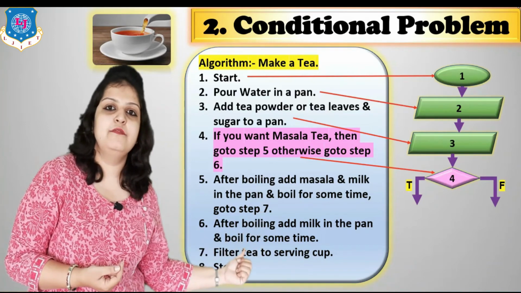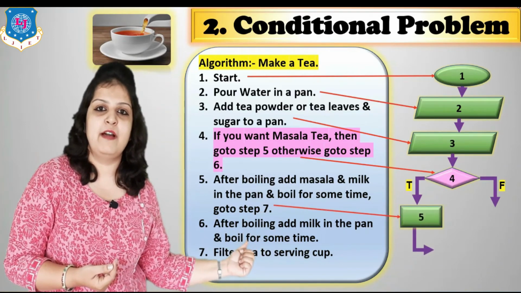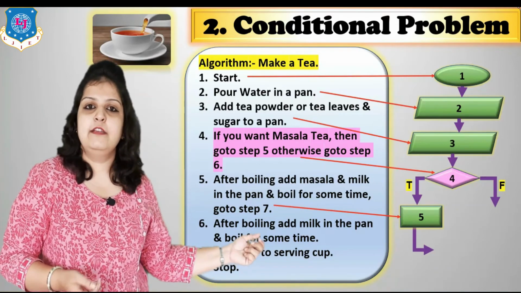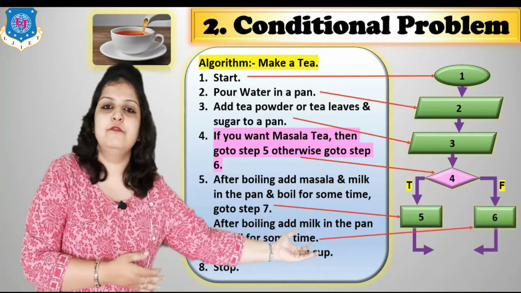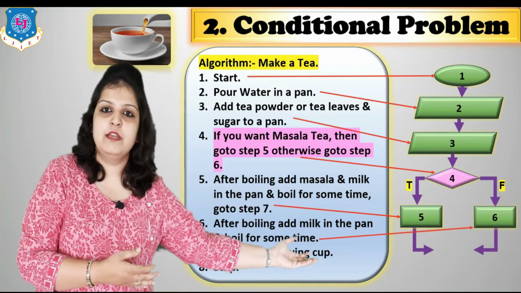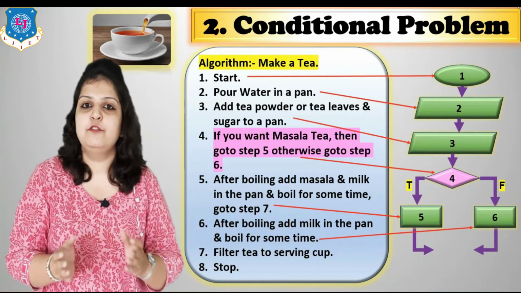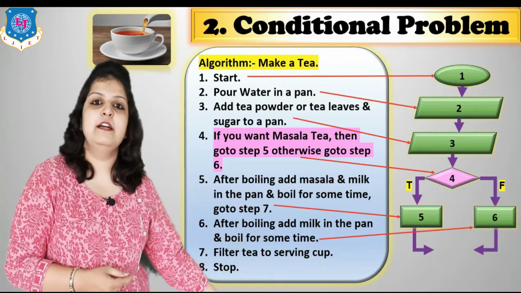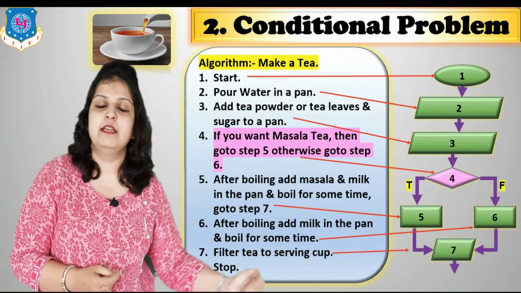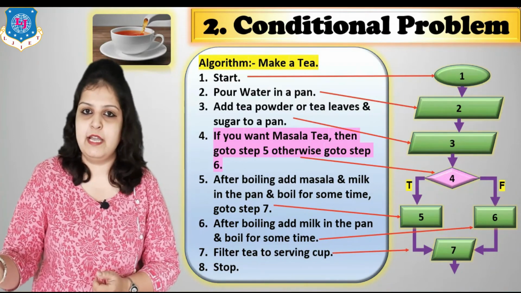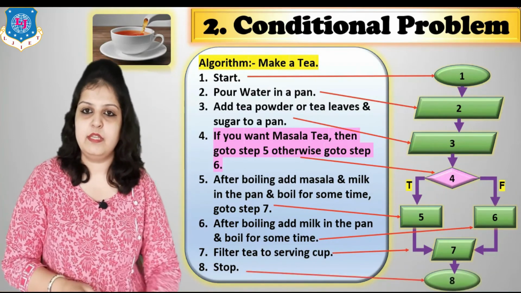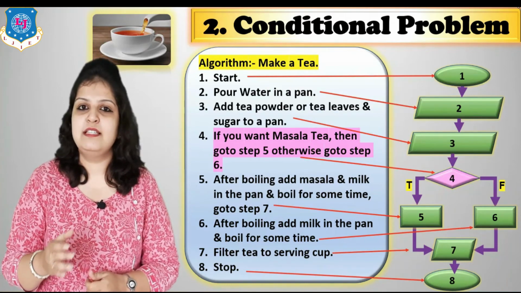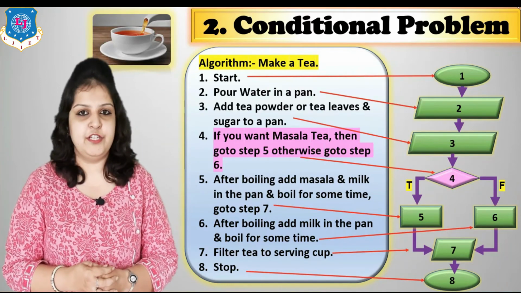If our condition is true, then we follow step number 5, that is, we add 2 things. But if we don't want masala tea, then we follow step number 6. So we always have 2 paths, one true and one false. And finally our output is step number 7, that is, filter the tea and serve in a cup. And last is stop. Stop is represented in an oval. So this type of problem is called a conditional problem.